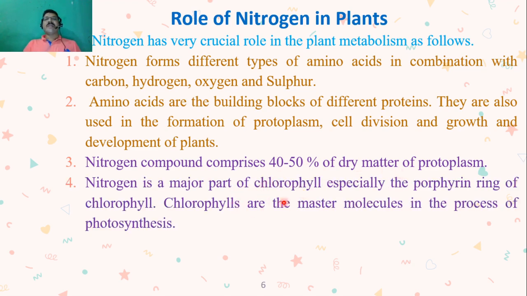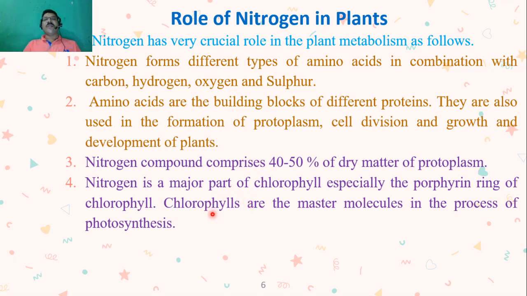Nitrogen is a major part of chlorophyll, especially the porphyrin ring of chlorophyll. Chlorophylls are the master molecules in the process of photosynthesis. So as we have discussed, chlorophyll pigments are very important for the synthesis of food in plants, or we may call chlorophyll pigments the characteristic features of the plant.